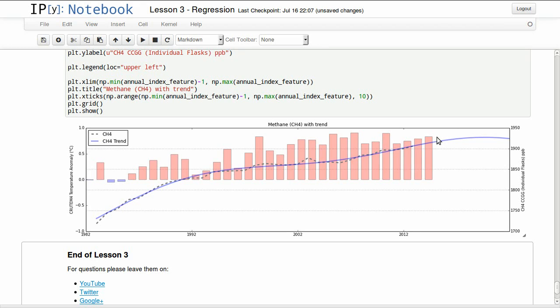And it's predicting that it will still go up for the next few years, then stabilize, and maybe go a little lower, which is a good thing actually. But it's still going up for the next few years, just based on this prediction.